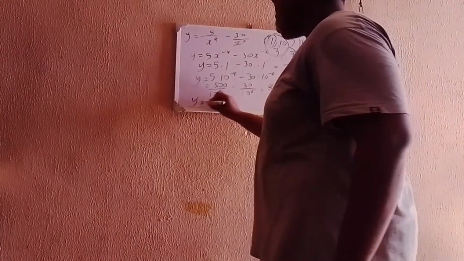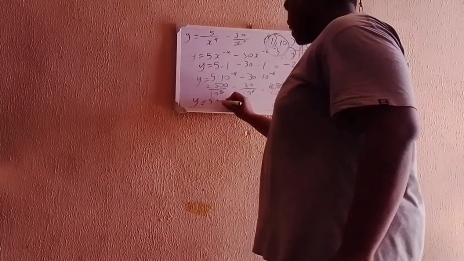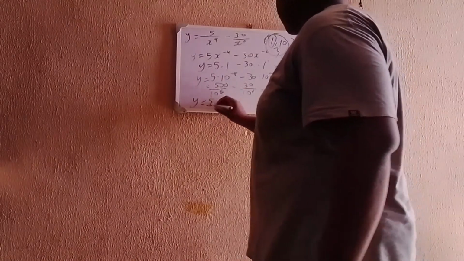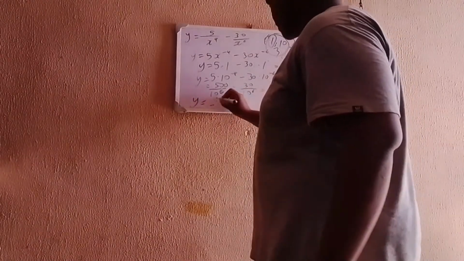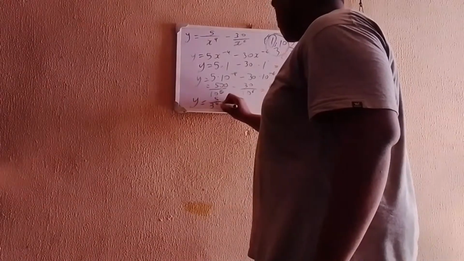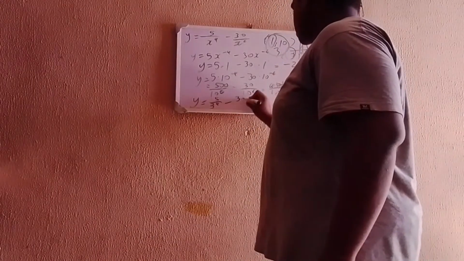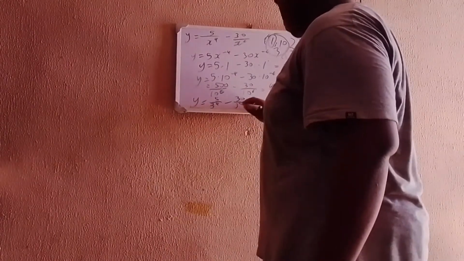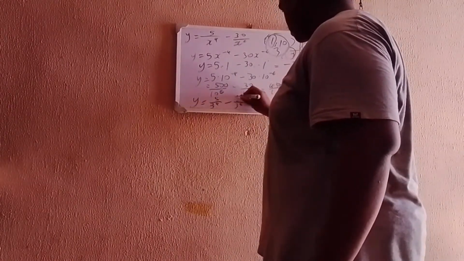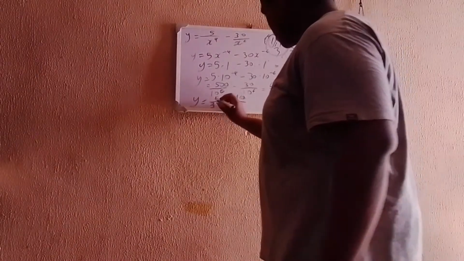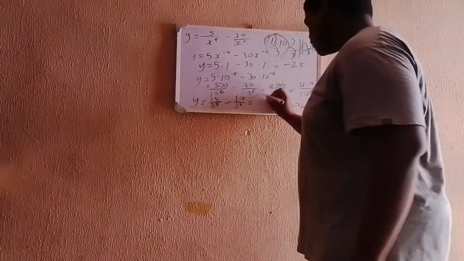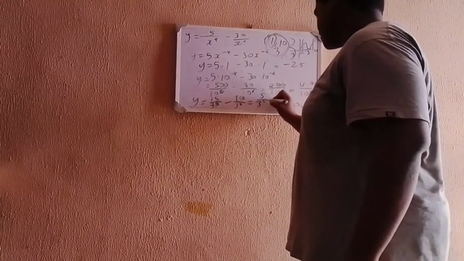Then the final one is when x is equal to 3. So you have y is equal to 5 divided by 3 to the power of 4 minus 30 divided by 3 to the power of 6. This is 3 to the power of 5 here, and you have 10. If you multiply here by 3, you have 15 here, and you have 3 to the power of 5. So this is going to equal 5 divided by 3 to the power of 5.